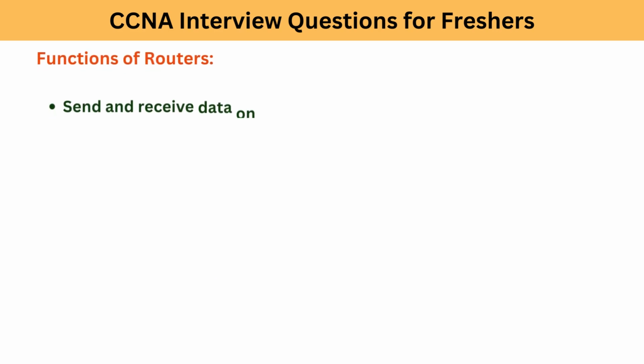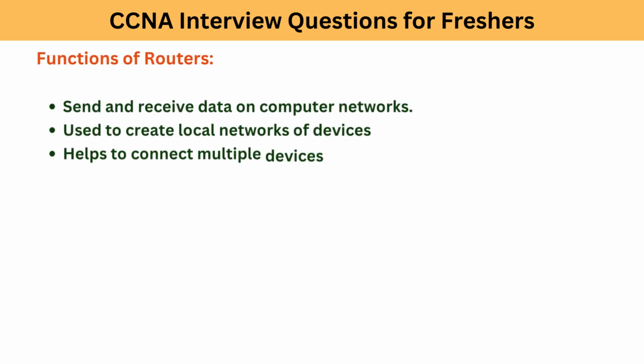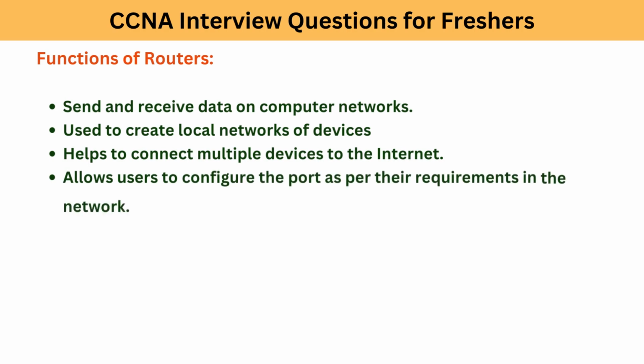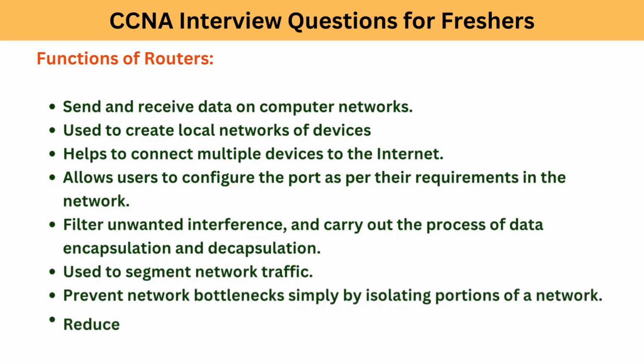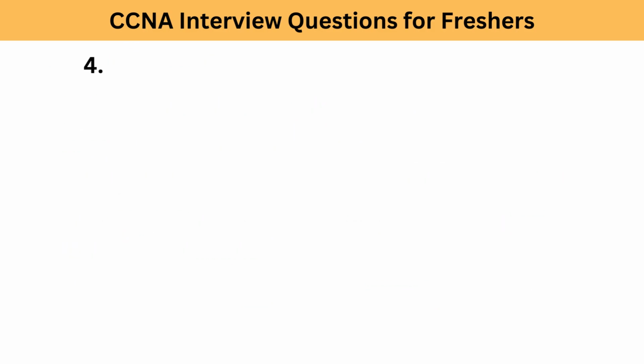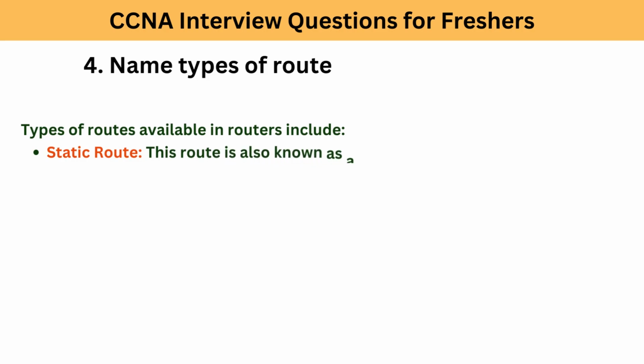Functions of routers. Send and receive data on computer networks. Used to create local networks of devices. Helps to connect multiple devices to the internet. Allows users to configure the port as per their requirements in the network. Filter unwanted interference, and carry out the process of data encapsulation and decapsulation. Used to segment network traffic. Prevent network bottlenecks simply by isolating portions of a network. Reduce excessive traffic.